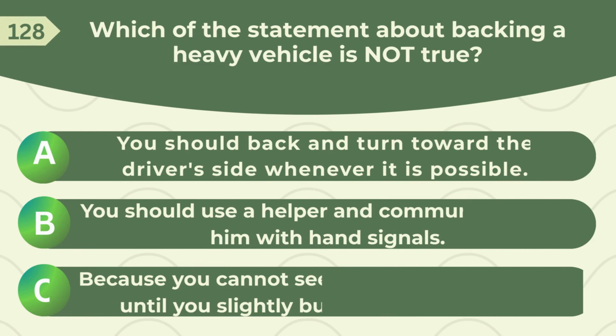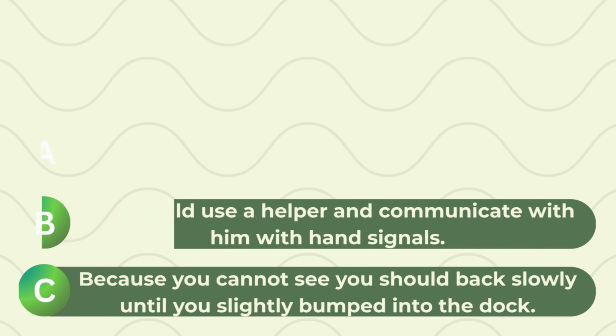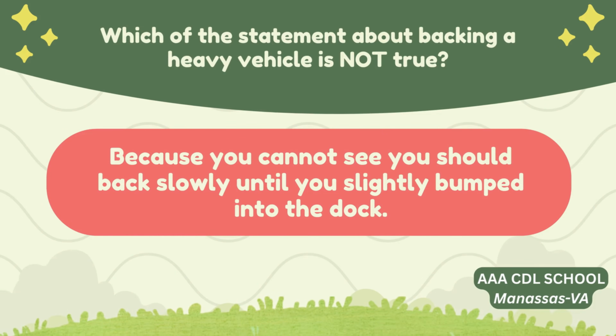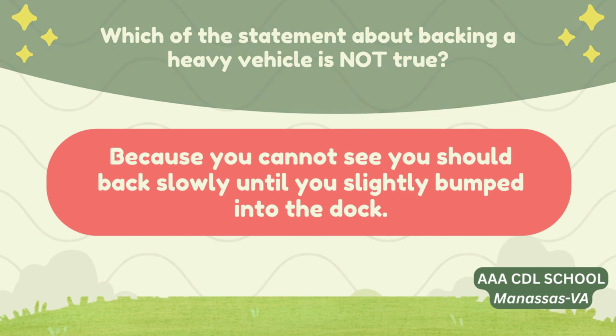Which statement about backing a heavy vehicle is not true? A. You should back and turn toward the driver's side whenever it is possible. B. You should use a helper and communicate with him with hand signals. C. Because you cannot see, you should back slowly until you slightly bump into the dock. Correct answer: because you cannot see, you should back slowly until you slightly bump into the dock.